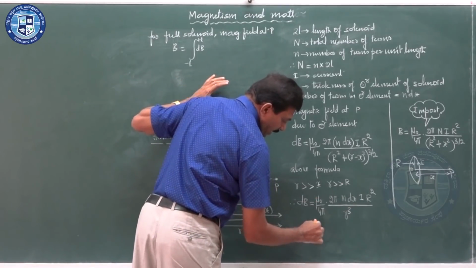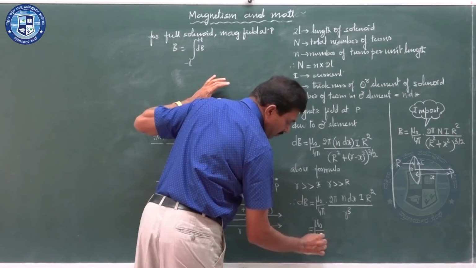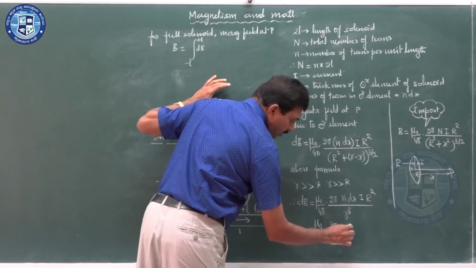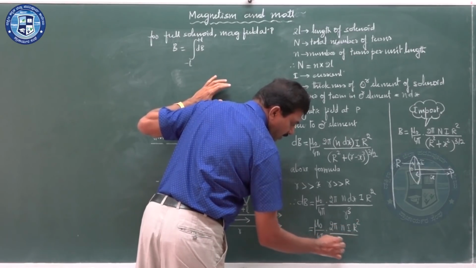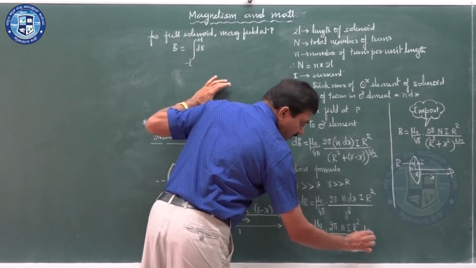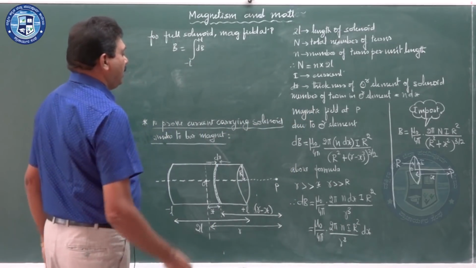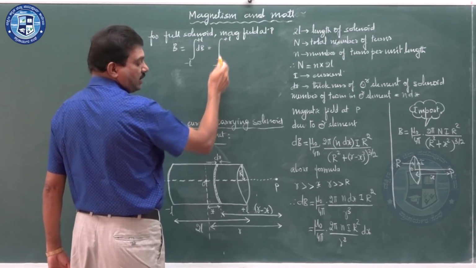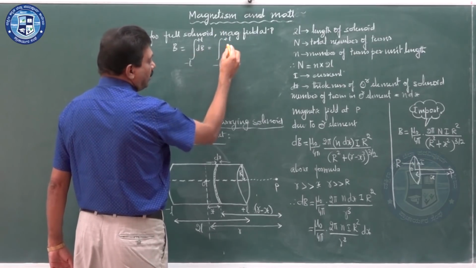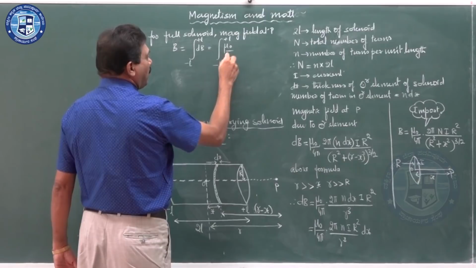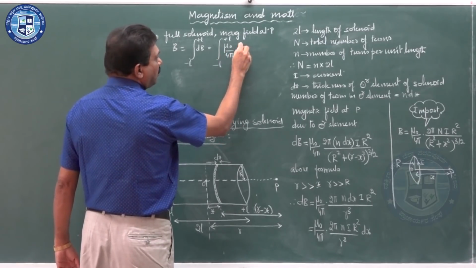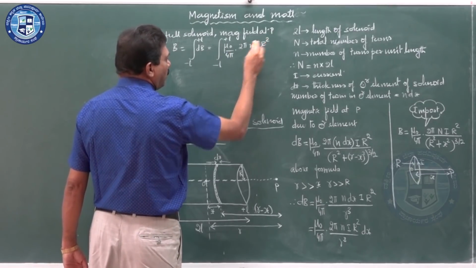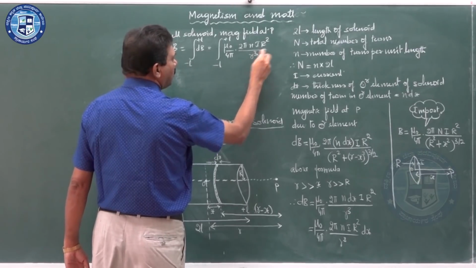You can write dB as mu naught by 4 pi into 2 pi, n, I, r square divided by r cube, dx.